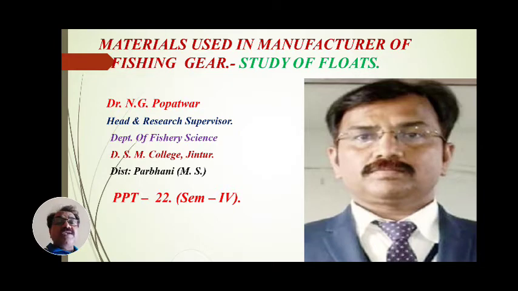It is the new syllabus for your first-time study, hence we have to study what the materials are, what the twist is, what is meant by braided netting yarn, and what is meant by cable netting yarn. All these are new terms, but they are to be studied, how to manufacture and how to construct the nets or the gears. For that purpose these materials are essential.